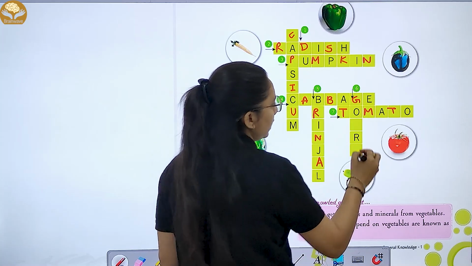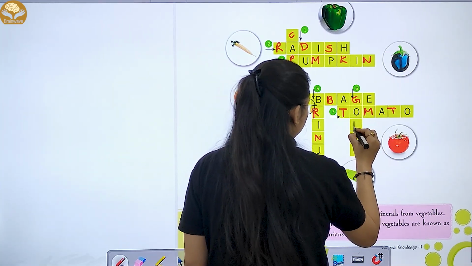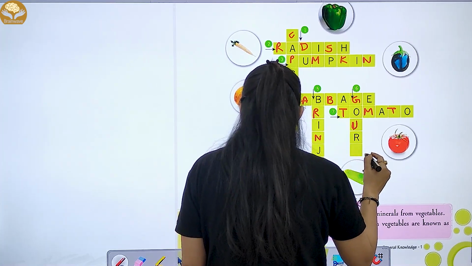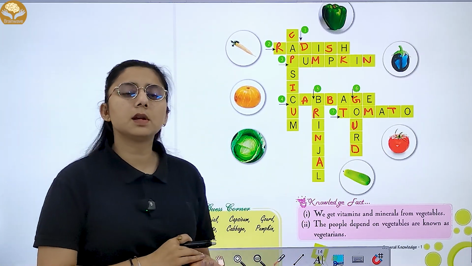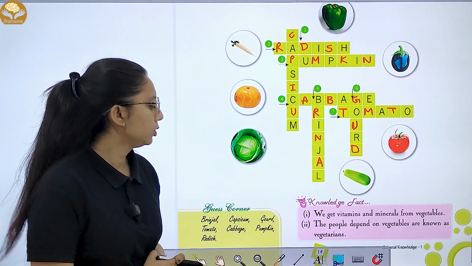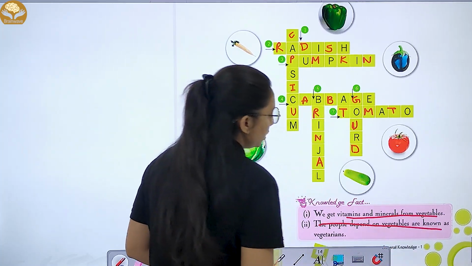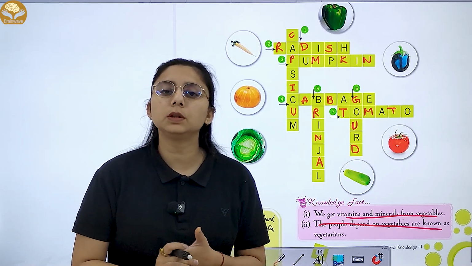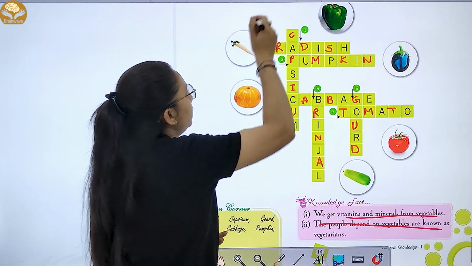Now, and sixth one is your gourd. Right? These are the different vegetables you can see in the images. So we get vitamin and minerals from the vegetables. The people who depend upon vegetables, जो खाली vegetables खाते हैं उनको हम क्या बोलते हैं? Vegetarians, right? So now let's move to the next.